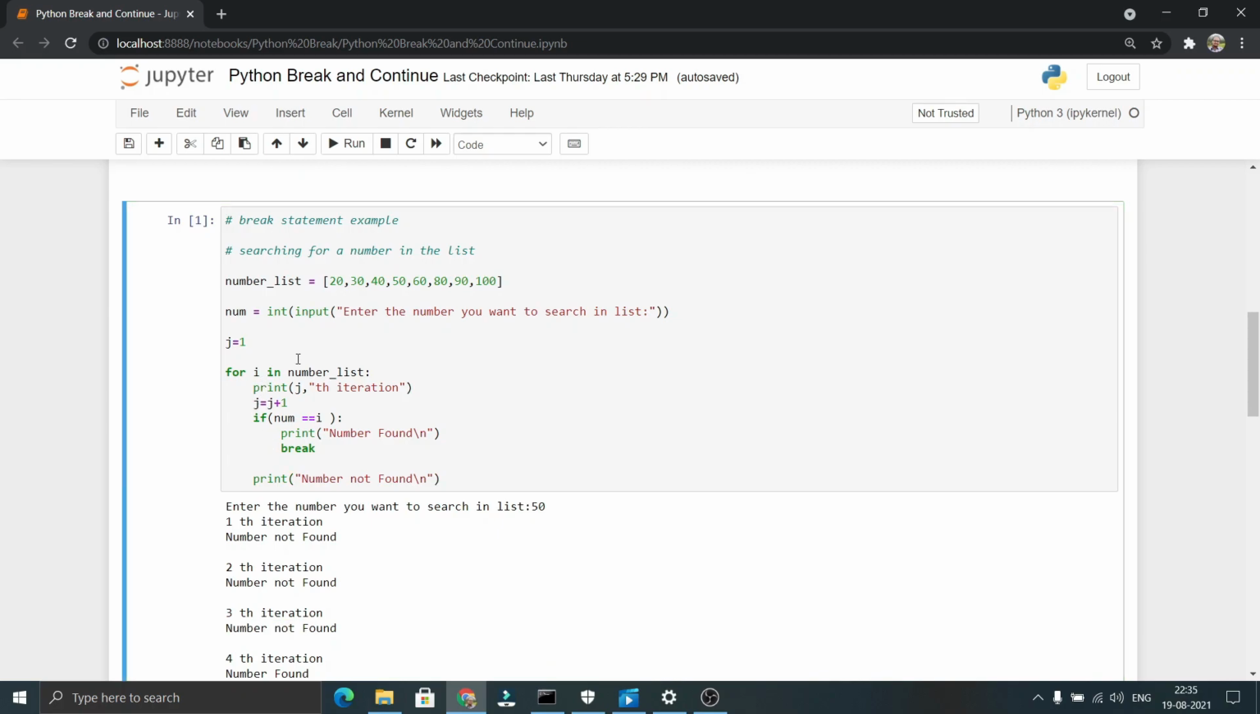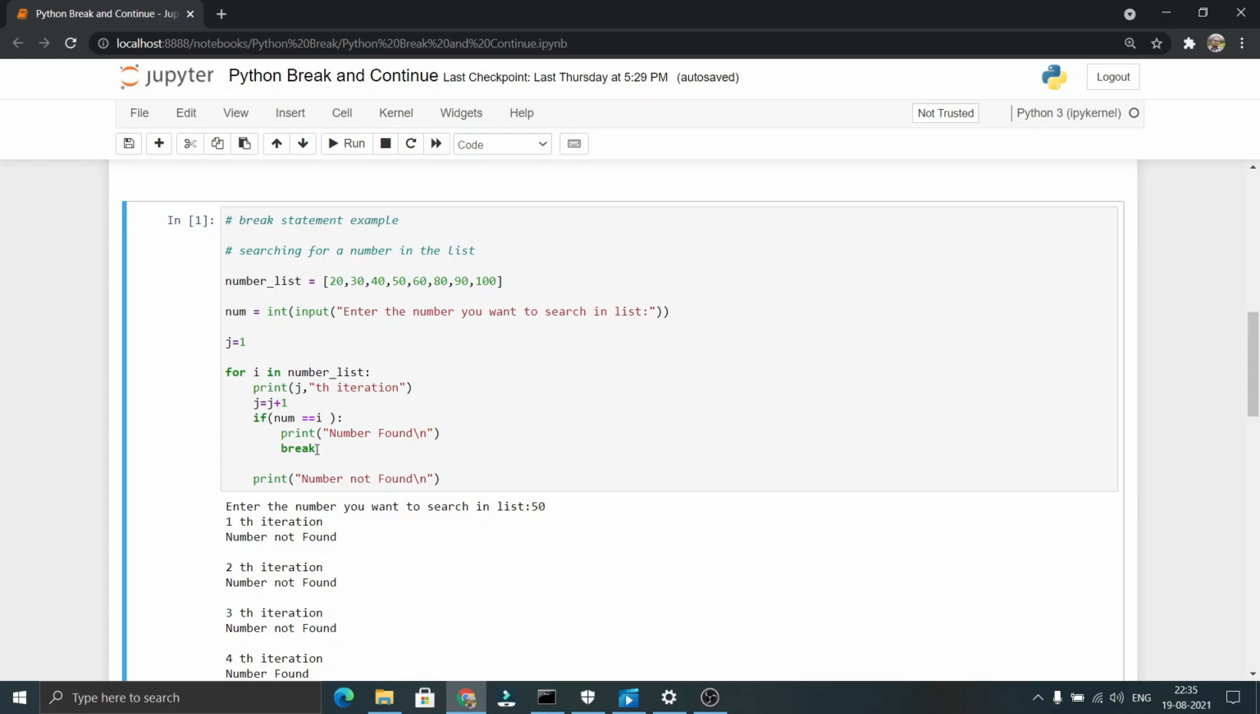In the fourth iteration, the i value will be 50, and the user input is also 50. It prints fourth iteration, and then the j value will be updated to 5. Our number value is 50 and the i value is also 50 in the fourth iteration. So 50 double equal to 50 returns true. So now it enters the if block. It prints number found and then goes to this break statement.